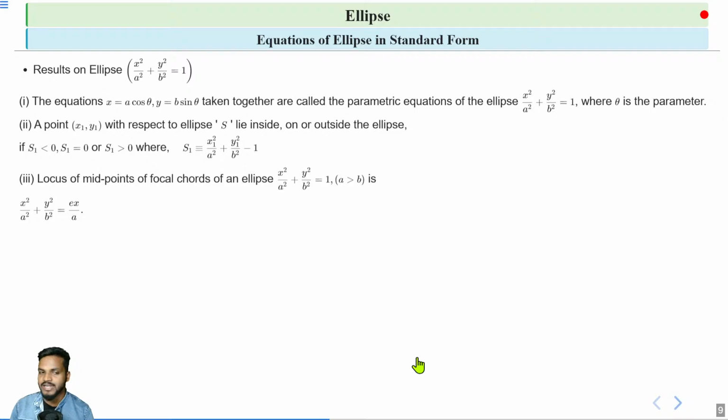So this is also an ellipse. The locus of the midpoint of focal chords of an ellipse is again an ellipse, given by x square by a square plus y square by b square is equal to ex by a.